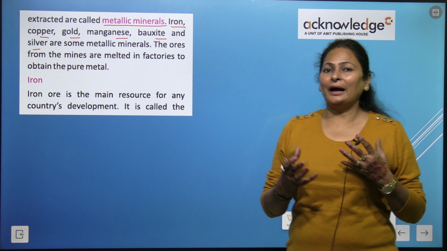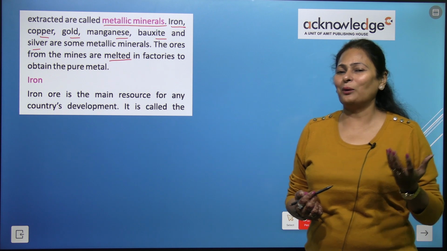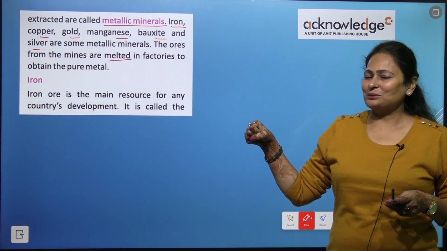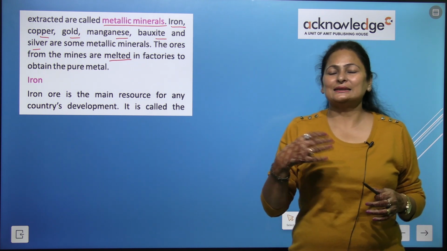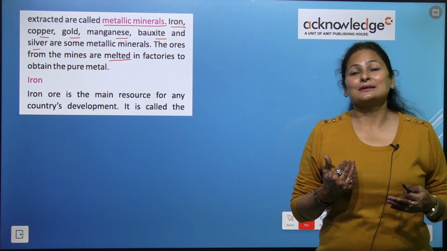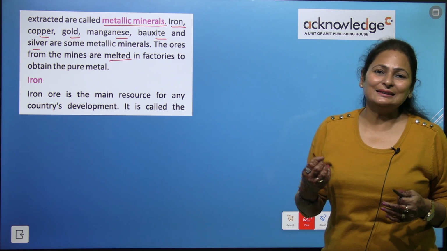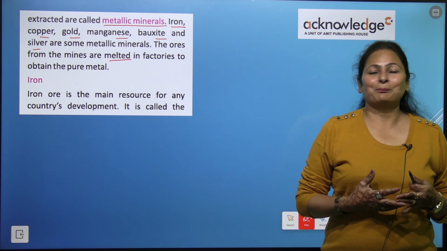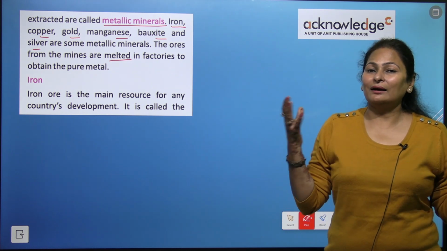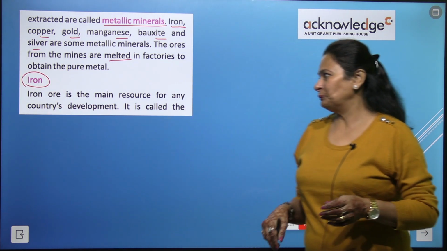The ores from the mines are collected and melted in the factories to take out the metal from the ores. The miners take out these ores from the mines, right? And they send these ores to the factory where the ores are melted, and the pure form of that metal is extracted. Then this metal is sold in the market for making other things out of it, right?